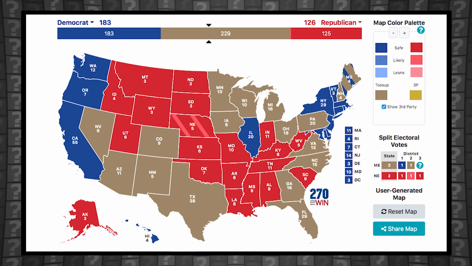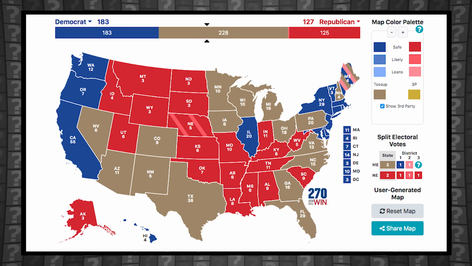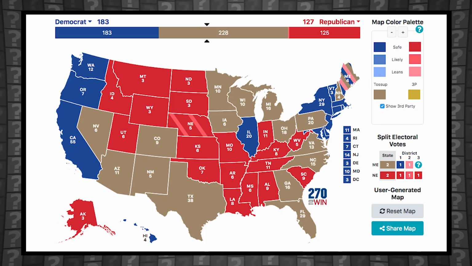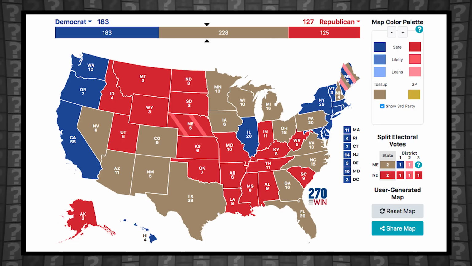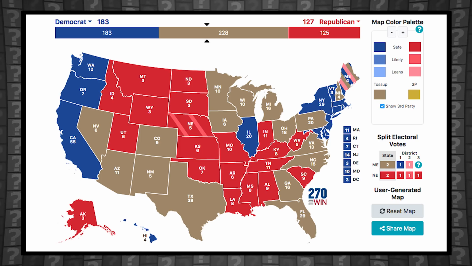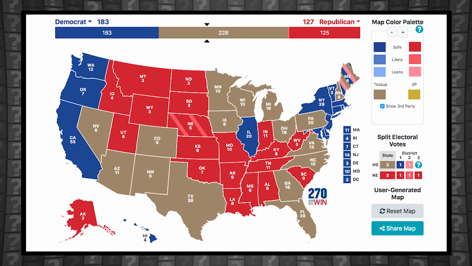So maybe the district will swing back, maybe it will stay loyal to Trump. I personally think of it as kind of a toss-up, but I'm going to mark it as leans Republican, just so we have a decision made on it for the time being. Another oddity is the state of Georgia. Currently, the polling average is an even split between Biden and Trump, so the polls aren't indicating a lean in either direction. This forces us to rely on historical trends to determine who's likely to be the winner.